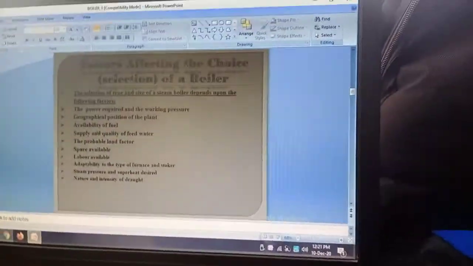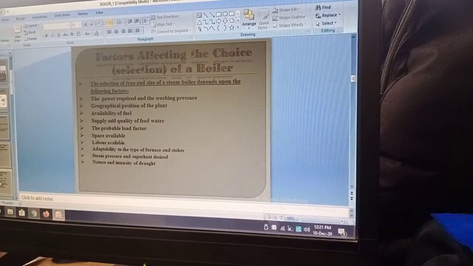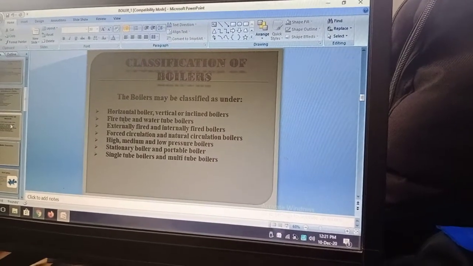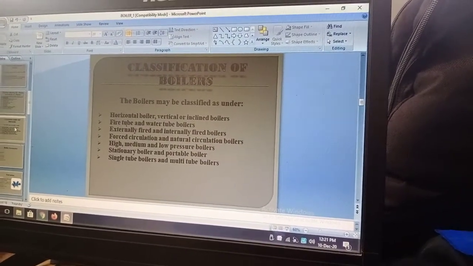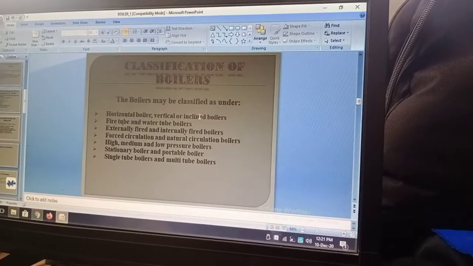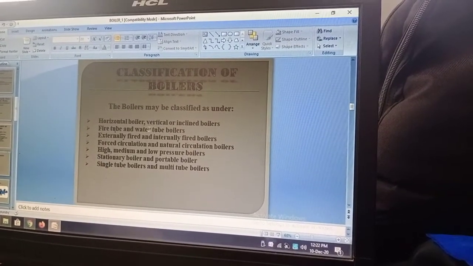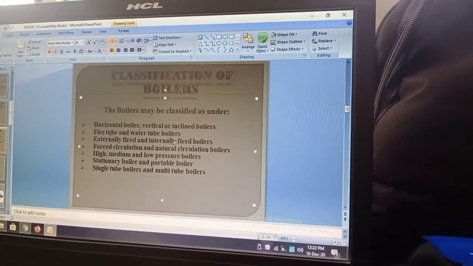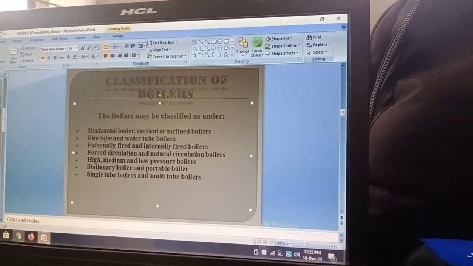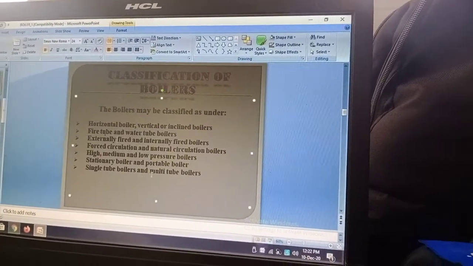Now we have to find out how many types of boiler there are. There are several types of boiler, but in your module you will learn about only two, just their definitions. You can see on the screen that there are several types of boiler. One is horizontal boiler, vertical boiler, inclined boiler, as per their positions. Then fire tube boiler and water tube boiler, externally fired boiler or internally fired boiler, forced circulation and natural circulation boiler, high, medium, low pressure boiler, stationary boiler and portable boiler, single tube boiler and multi tube boiler.